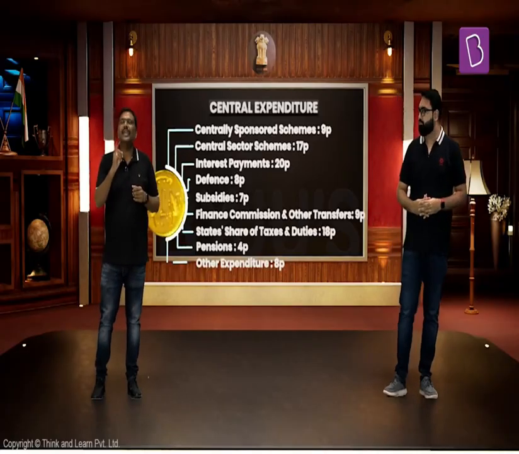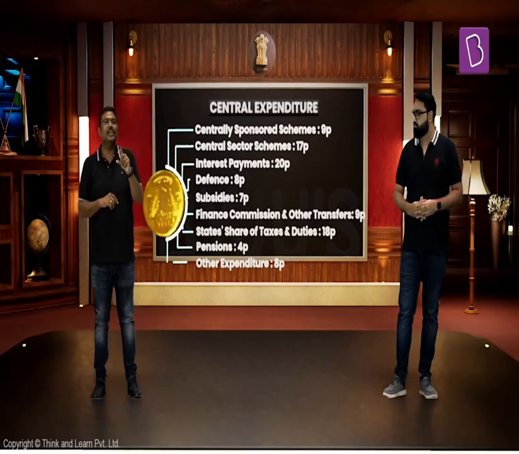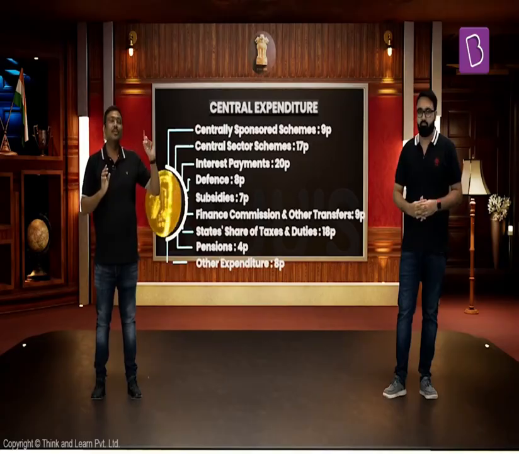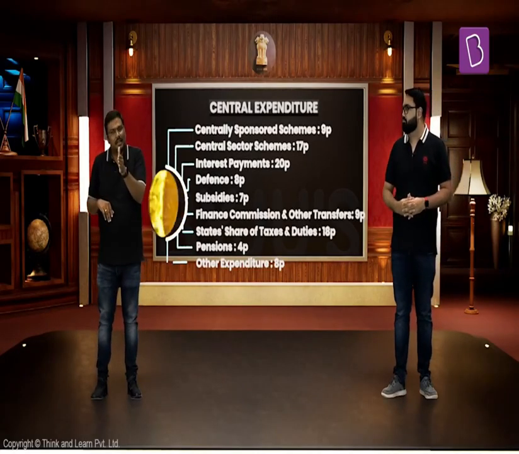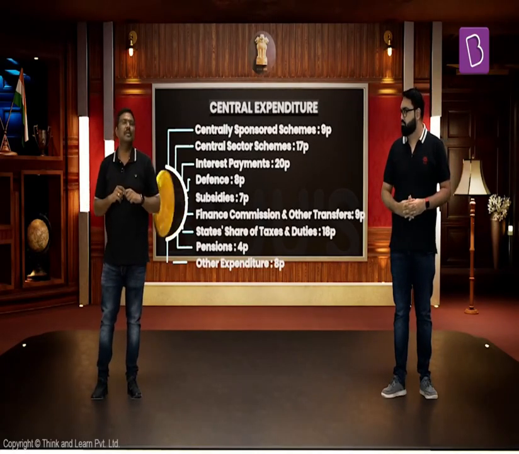In addition to that, another important area of expenditure is interest liabilities. That is, annually out of the total expenditure, how much money does the government pay on the loans that it borrowed in the past? The trend in the last couple of years has been that the amount of interest payment accounts for more than 20%, mind you, of the total expenditure.